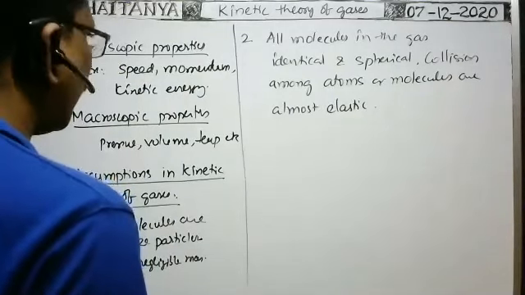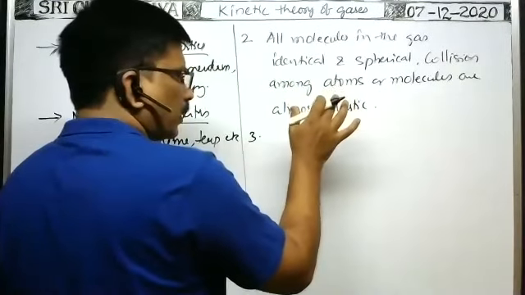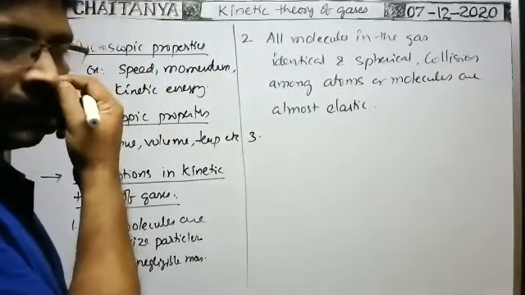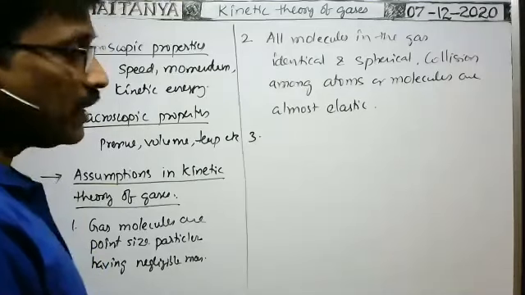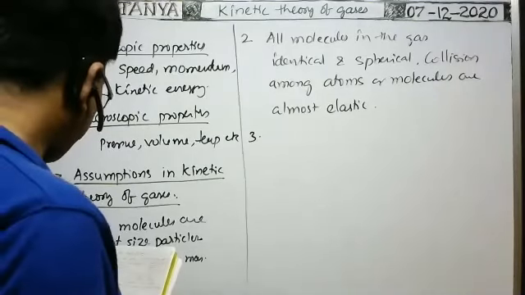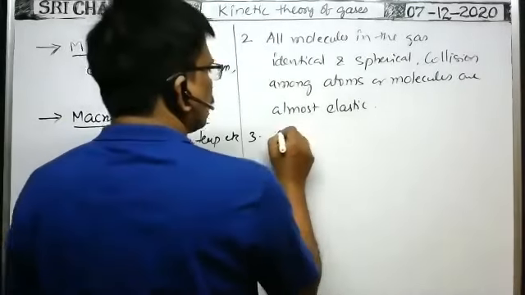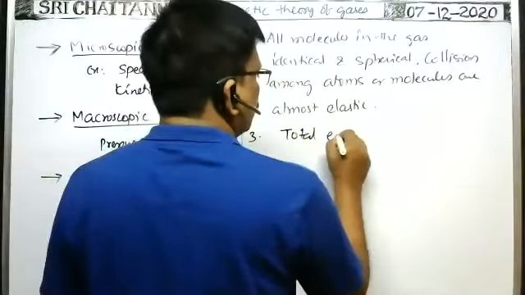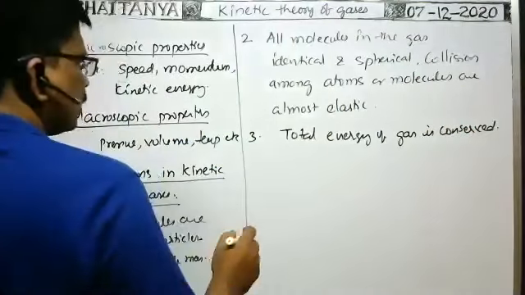Here, as the elastic collision takes place among the atoms or molecules, the total energy of the system remains constant or conserved. The total energy of all molecules of the gas remains constant or conserved at a given temperature. So therefore, the total energy of the gas is conserved. So these are the assumptions made.